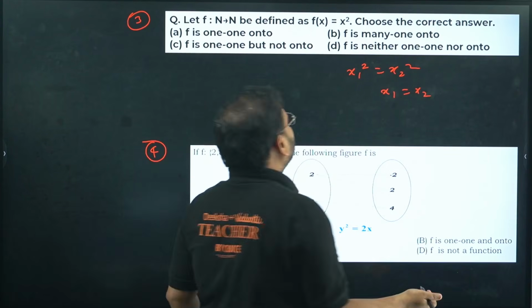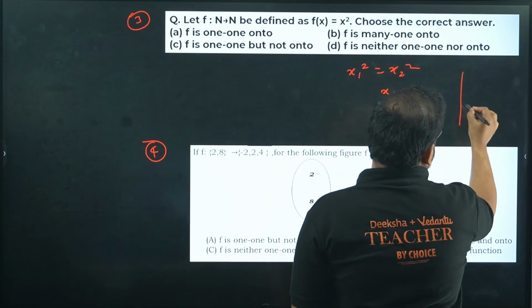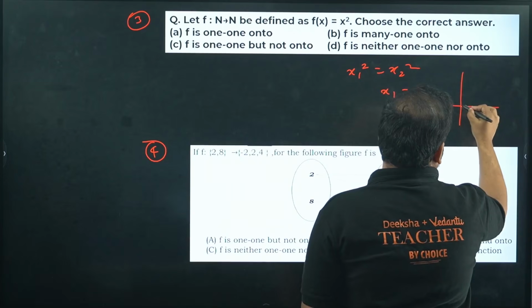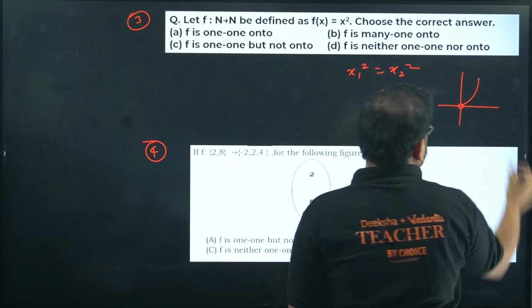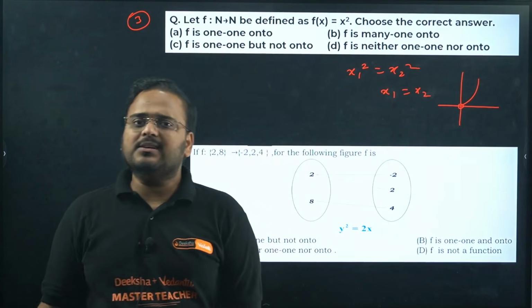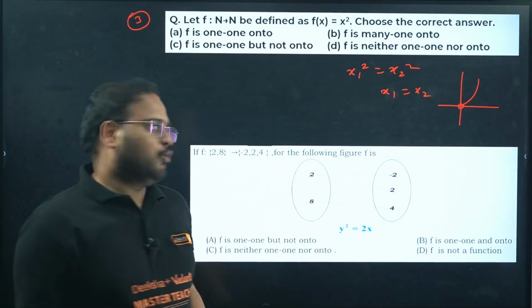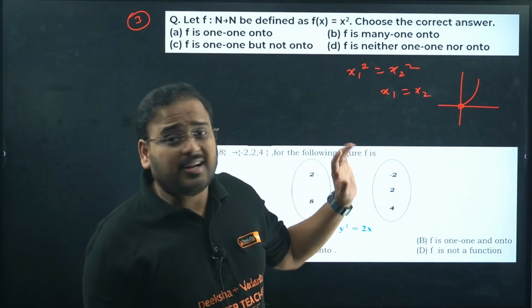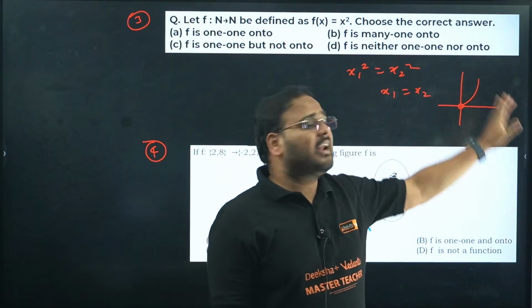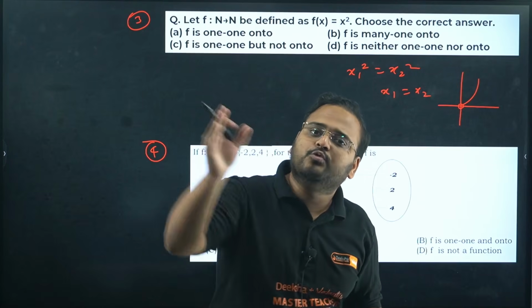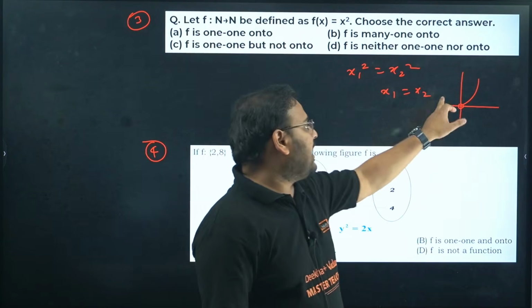Or if you want to have better clarity, check, this is the curve. It's open over here and it goes like this. Correct? Because natural number is the domain. You don't have 0 in it. Do you have 0 in it? You don't have 0 in it, and it is only on the natural number side, which is x equals 1, 2, 3, 4, all the counting numbers. So the graph is only on this side.